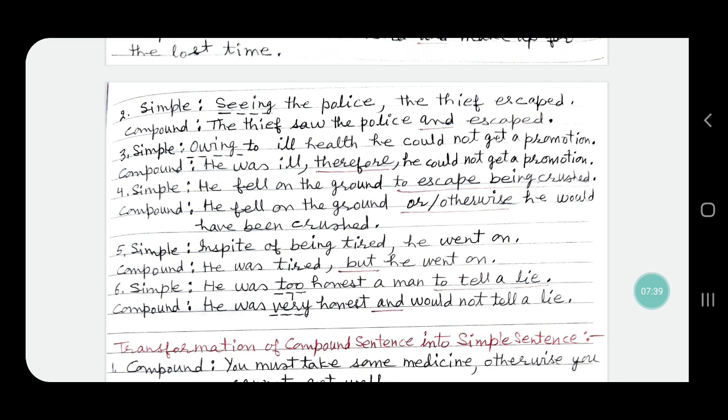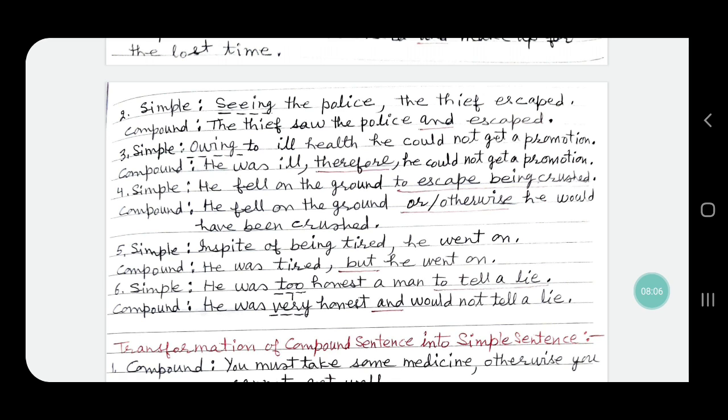Next, sentence number 5, simple sentence is, in spite of being tired, he went on. He went on is the main clause, and in spite of being tired is a group of words, and we have to change it into an independent clause.